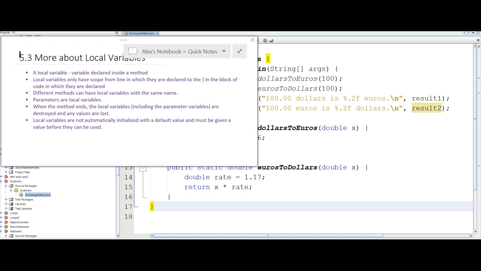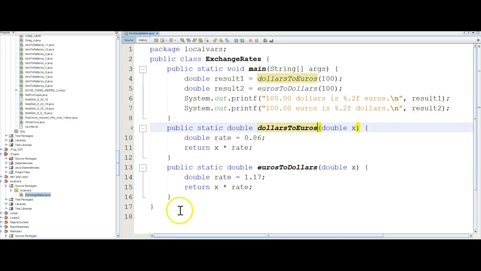Let's take a look at an example program. I just want to point out a few important facts about this example program. We can see that we have three methods, a main method and then two value returning methods. One is called dollars to euros and the other is called euros to dollars.